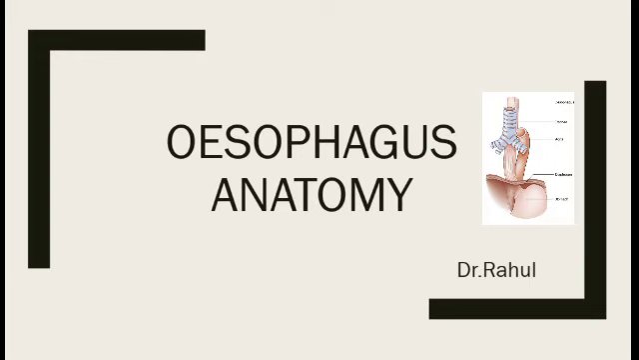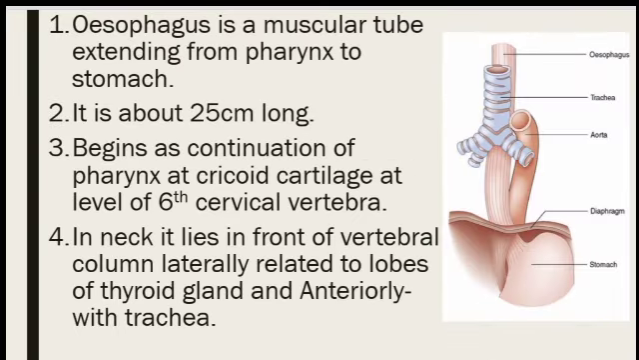Hi friends, today we'll study about the anatomy of esophagus. So, what is esophagus? It is a muscular tube extending from pharynx to stomach. It is a tube fully made up of muscles. Pharynx is the site where the nasal cavity and oral cavity meet, and from there the esophagus extends to our stomach, and it is about 25 centimeter long.